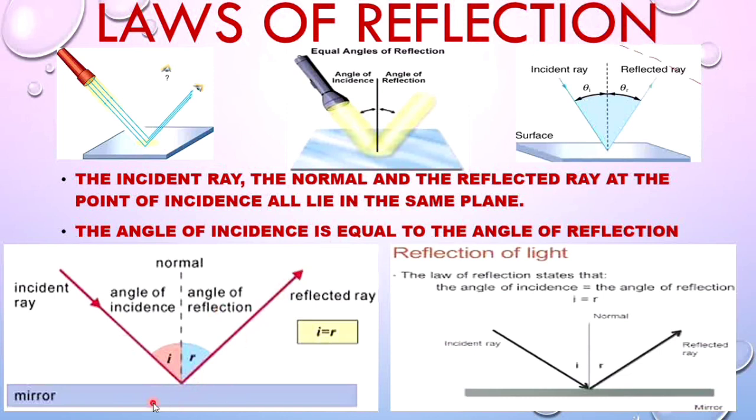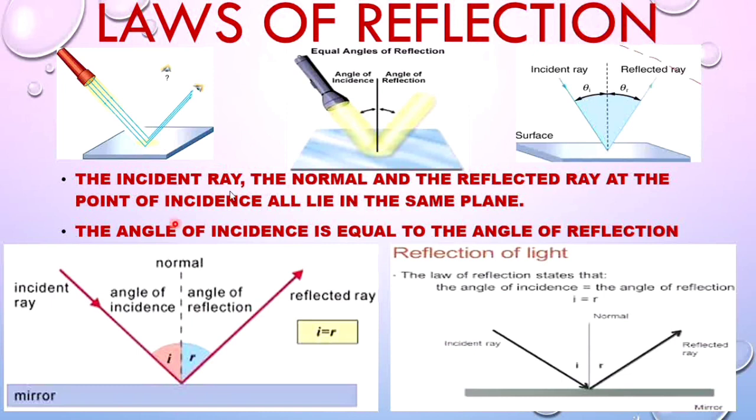Whenever this phenomenon happens, it obeys two laws. The ray which is approaching the mirror is called the incident ray. The ray which is moving away from the mirror is called the reflected ray. The ray which is perpendicular to the mirror is called the normal, and this ray is perpendicular to the mirror, hence it is called normal incidence of light. The incident ray and the normal form an angle which is called the angle of incidence. The angle formed by the normal and the reflected ray is called the angle of reflection.